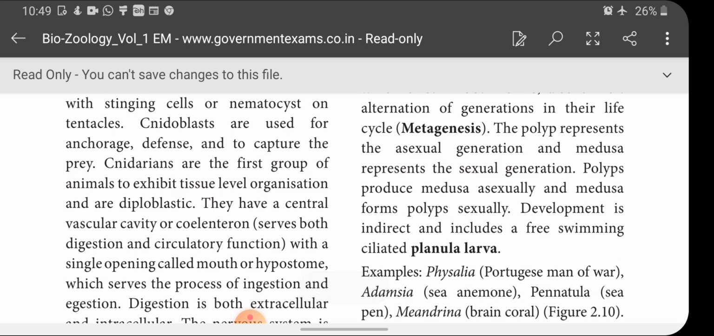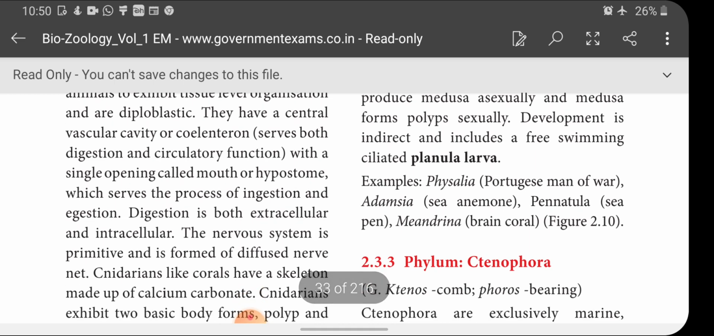Development is indirect and includes a free swimming ciliated planula larva. So development is like Porifera, indirect, that means it includes a larval stage in its life cycle. Examples: Physalia, common name Portuguese man of war; Adamsia, sea anemone, the only animal which shows bilateral symmetry in this phylum; Pennatula, sea pen; Meandrina, brain coral.